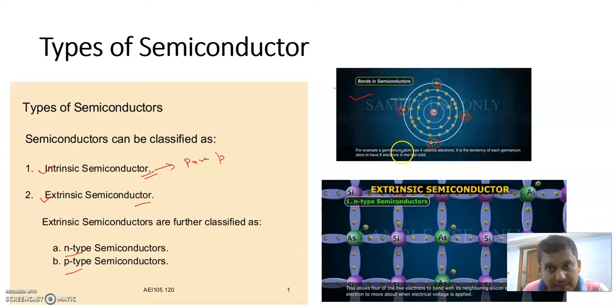If the semiconductor is pure, it is called an intrinsic semiconductor. If we add an impurity, either trivalent or pentavalent, then it becomes p-type or n-type respectively. We will continue with the details of n-type and p-type and the comparison between them in the next video.